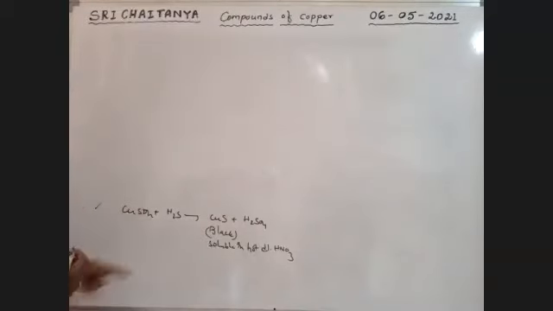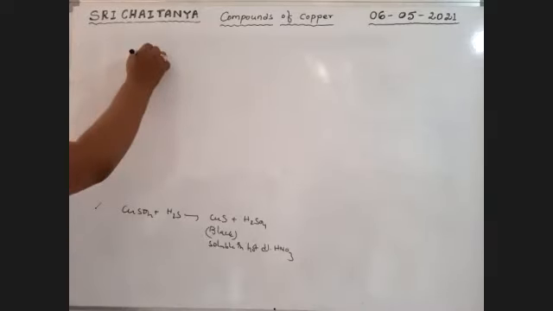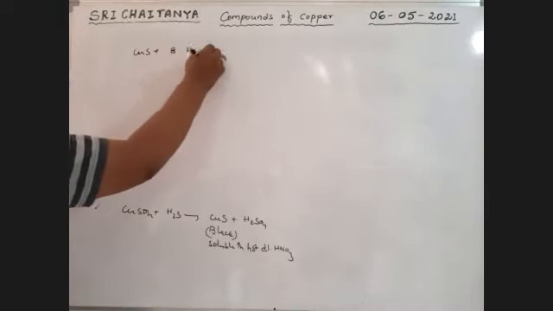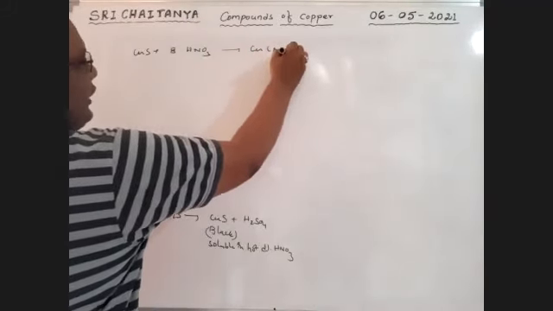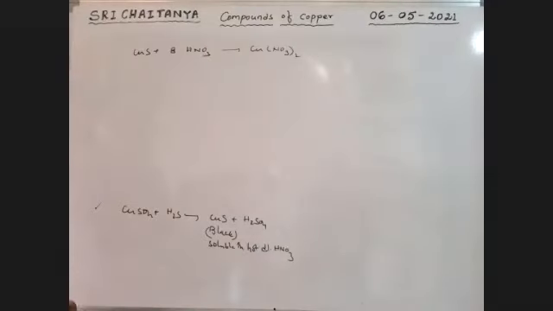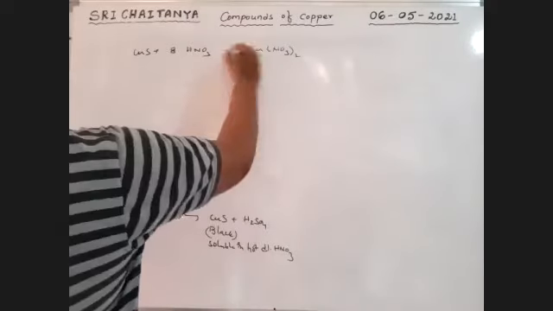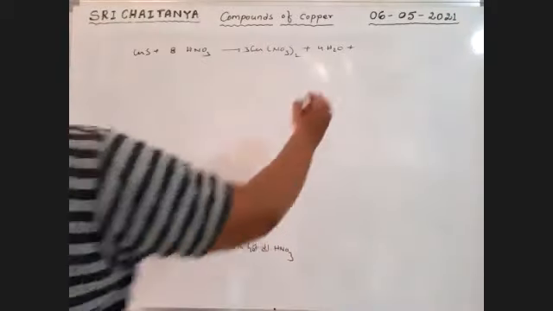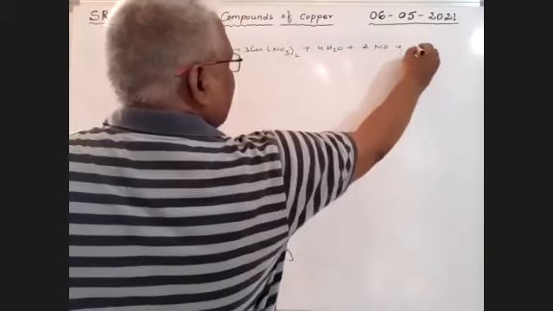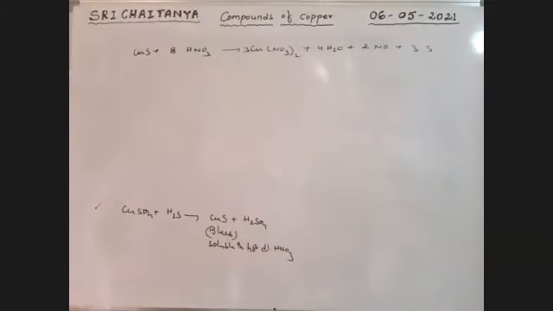Next, this formed CuS, soluble in hot dilute HNO3. That is a continuation reaction. So 3CuS reacts with 8HNO3, dilute HNO3, and gives 3Cu(NO3)2 plus 4H2O plus 2NO plus 3S.